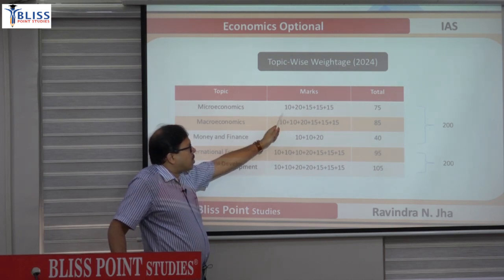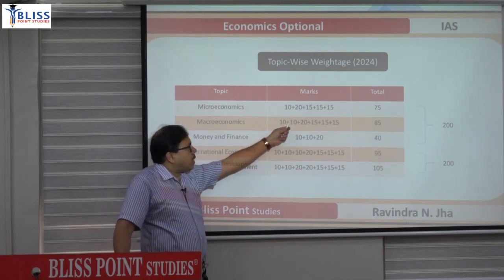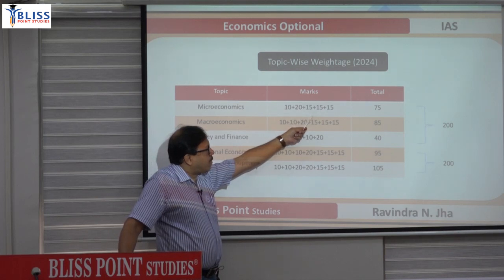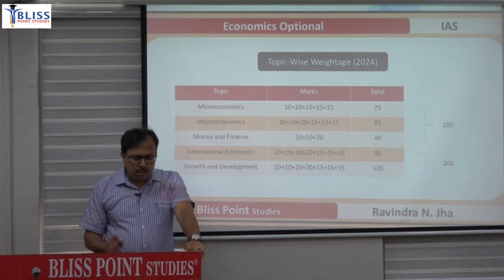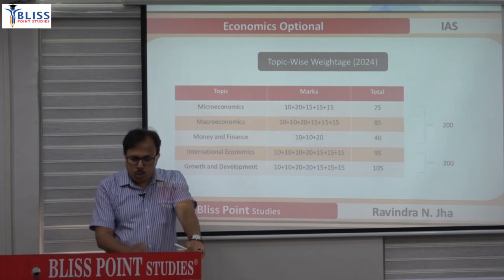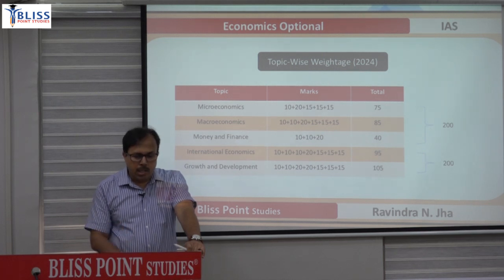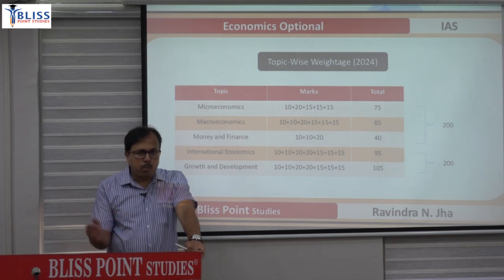In fact there were 5 questions. Only 1 question in the compulsory section, Section A, which is this proportional perceived demand curve. 1 question of 20 marks and 3 of 15 marks. What is significantly missing in this question paper is the section of distribution. I don't think they have asked even 1 question from the distribution category, so the distribution section is completely missing. From market structure they have asked 1 on the perceived and proportional demand curve, and 1 was to describe the short run and long run equilibrium of a firm under monopolistic competition.